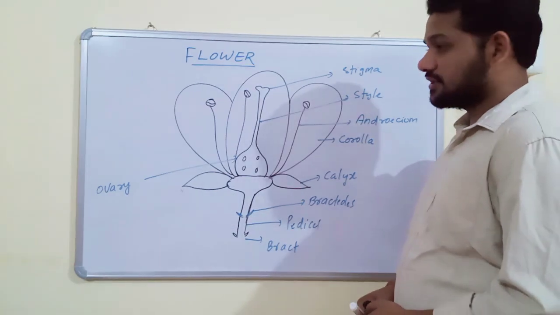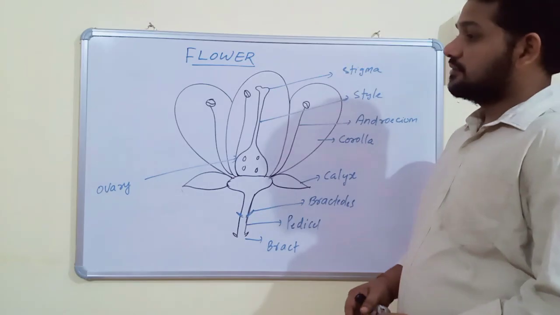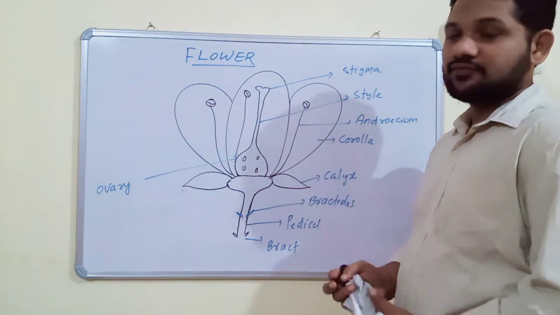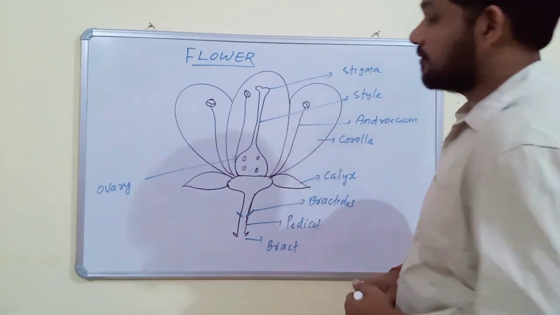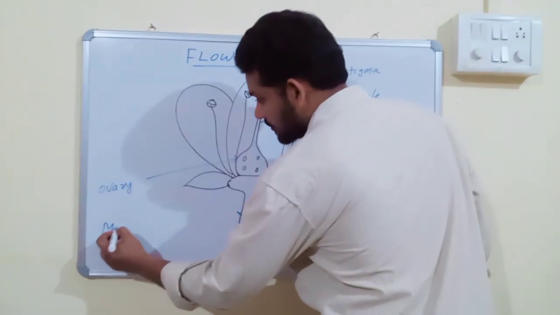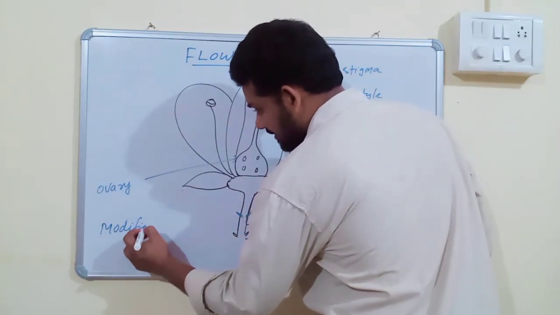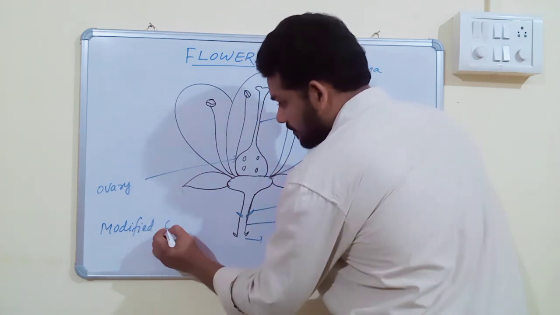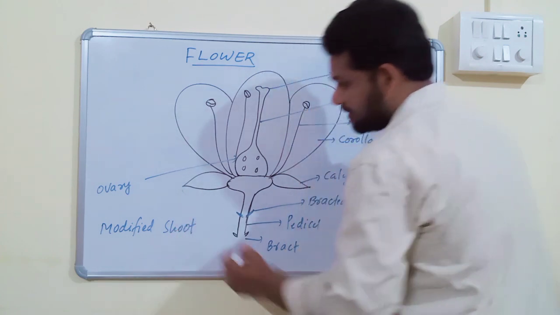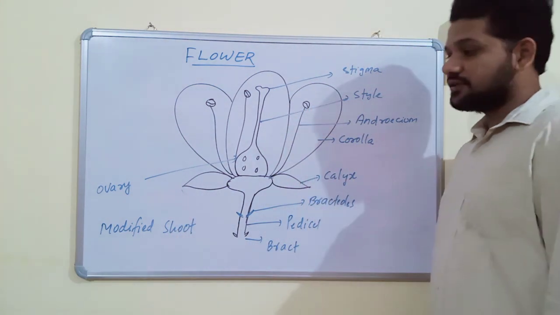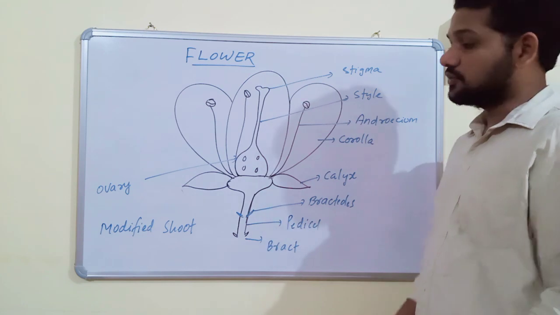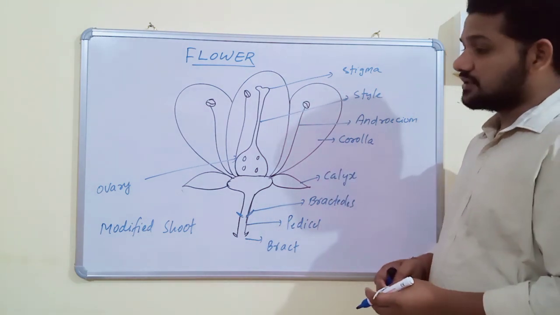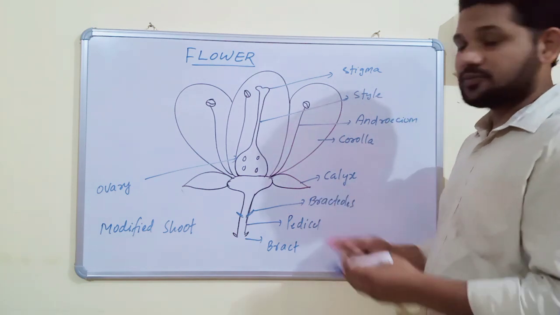Good morning, students. Today we discuss another important reproductive organ, that is flower. What is flower? Flower is a modified bract. So flower is a modified shoot. Because in the previous videos I already told you the shoot system has different parts, and axillary buds and terminal buds are also parts of shoot.